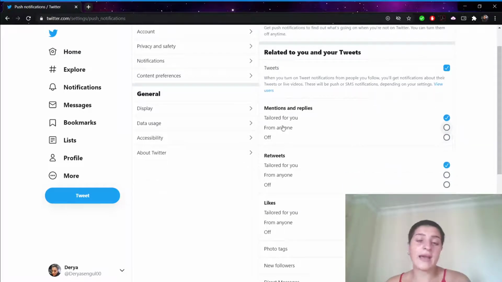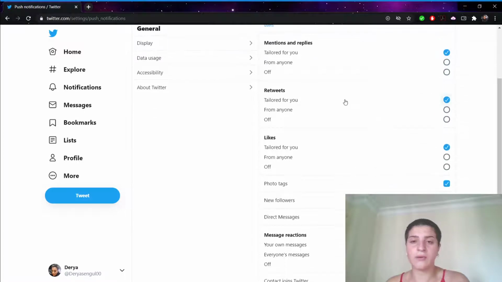From here, I can tailor anything I want. Do I want to get notified about tweets? And by the way, if you have your phone associated with your account, you will also get SMS notifications, even if you're not on Twitter in that moment. So what do I want to do? Do I want to know about tweets? Of course, I would like to. So there is a tick already.